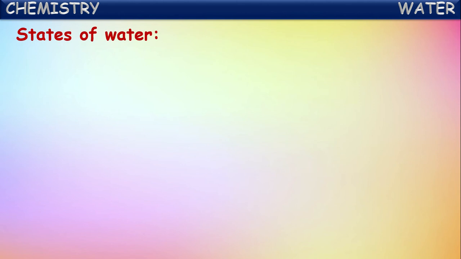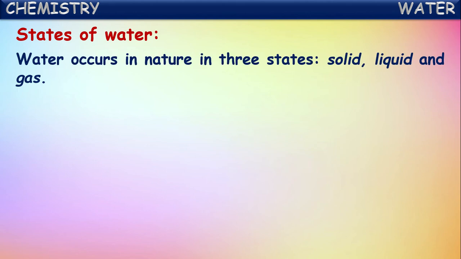Now let us see the different states of water. We know water is available everywhere on this planet, isn't it? So what are the different states of this water? Let us see here. Water occurs in nature in three states. They are solids, liquids, and gases.